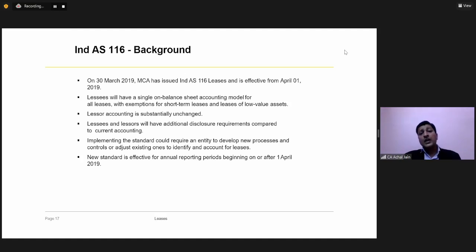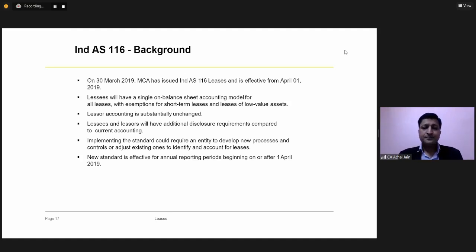If you also look at the accounting of the lessor, what has the lessor been getting? The lessor has in a way funded the lessee. It's a kind of fund which has been given by the lessor and on which the lessor has been earning finance income. Correct? So it's a kind of funding arrangement between the two parties which has been colored in the form of a lease.